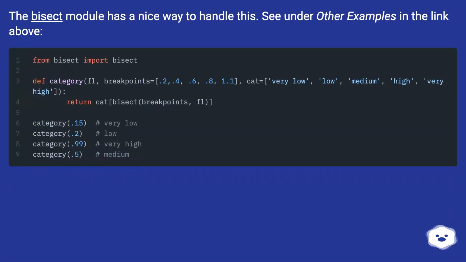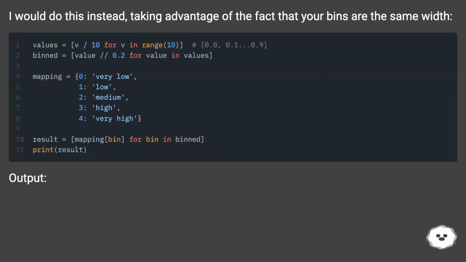The bisect module has a nice way to handle this. See under other examples in the link above. I would do this instead, taking advantage of the fact that your bins are the same width. Output.